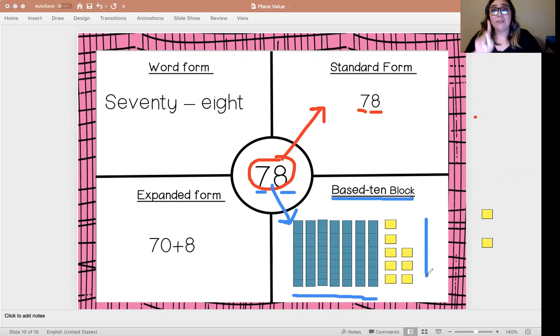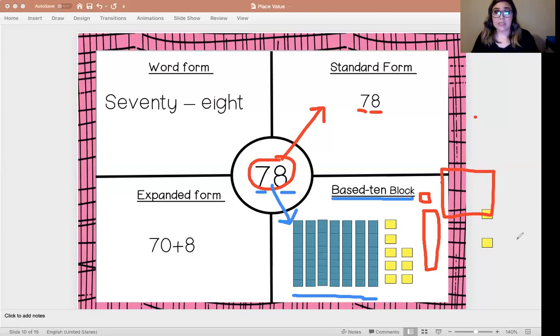Now, if you do not have the little blocks in your seesaw activity, or you don't have base 10 blocks at home, we know how to draw them, right? So let's review how to draw a base 10 block. Let's start with a unit. If I wanted to draw a unit, all I have to do is draw a square. If I wanted to draw a rod, I would just draw a long rectangle. It doesn't have to have the individual lines, just a rod. If I wanted to draw a flat, it's going to be a large square, okay?